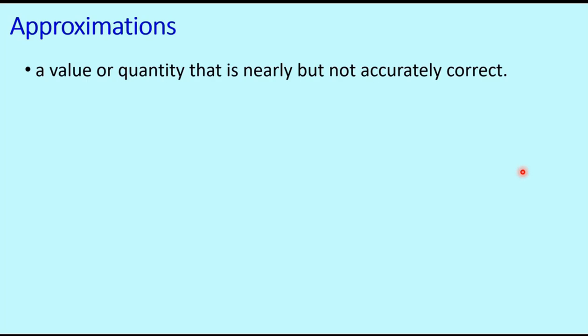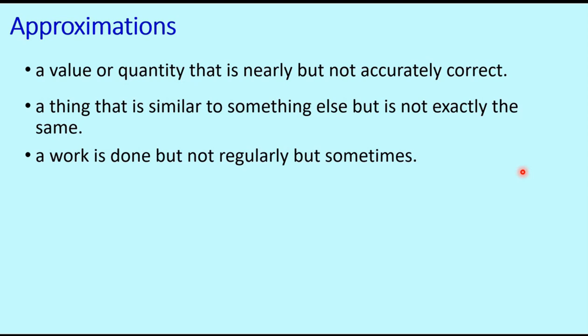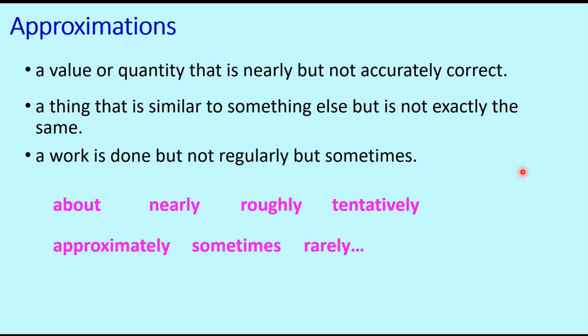Approximations. So what is an approximation? A value or quantity that is nearly but not accurately correct, or a thing that is similar to something else but is not exactly the same. A work is done but not regularly, but sometimes. That is the frequency. These are some of the words of approximations in English grammar: about, nearly, roughly, tentatively, approximately, sometimes, rarely, and many others. And all of these are clearly adverbs, that is, words that qualify the verbs.